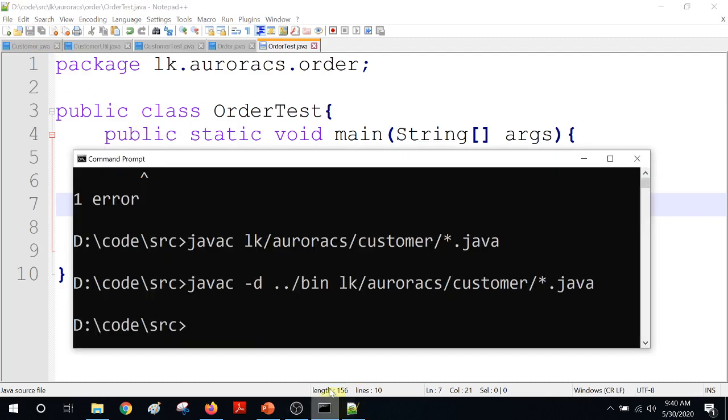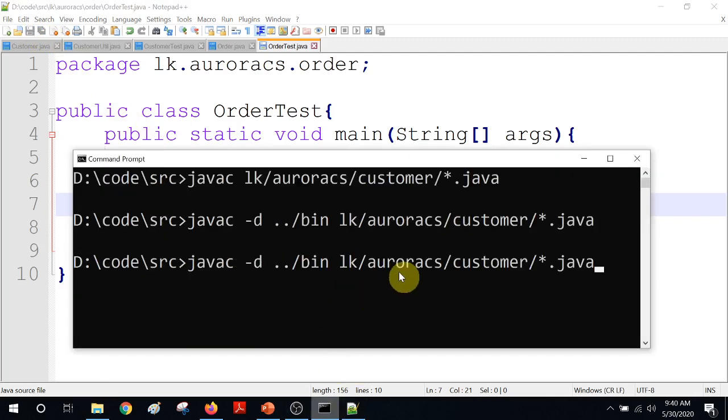Now let's compile. So what I can do is compile this set as well as the other set, that is lk slash aurora cs slash order slash star.java. So that will compile parallelly the customer package as well as the order package.